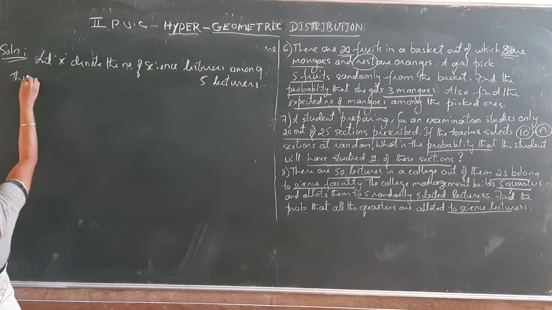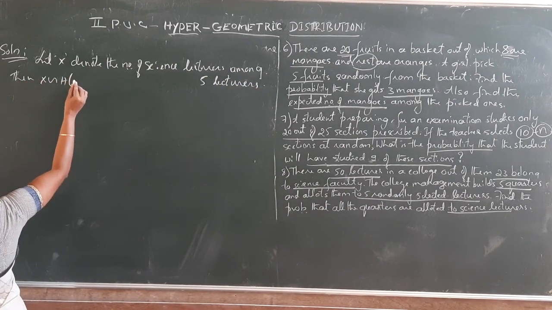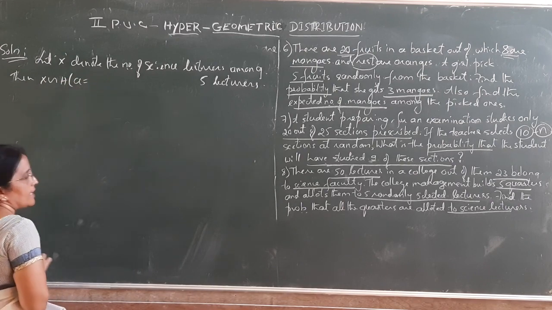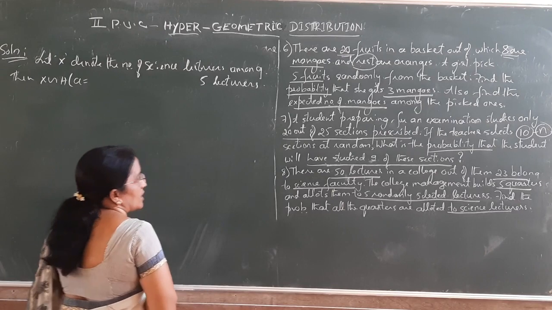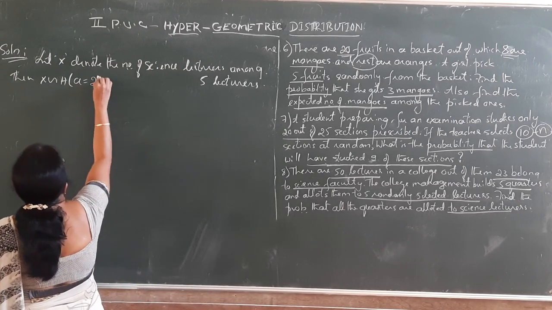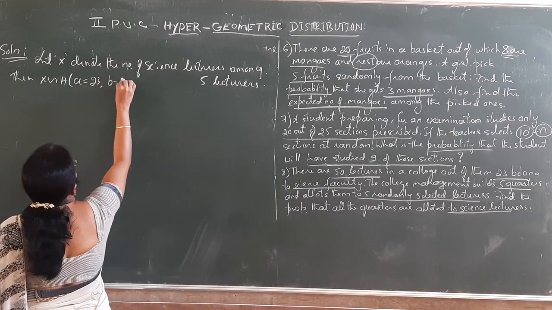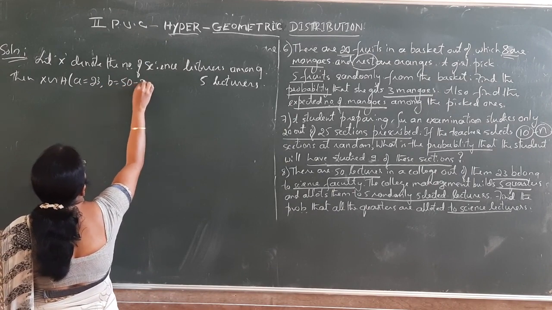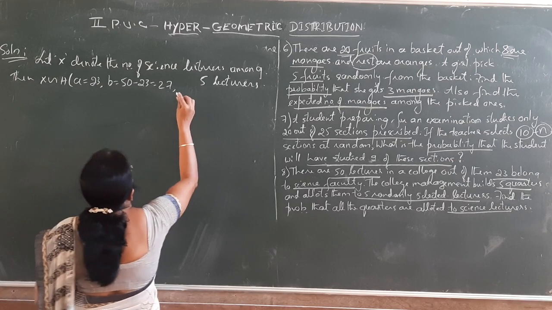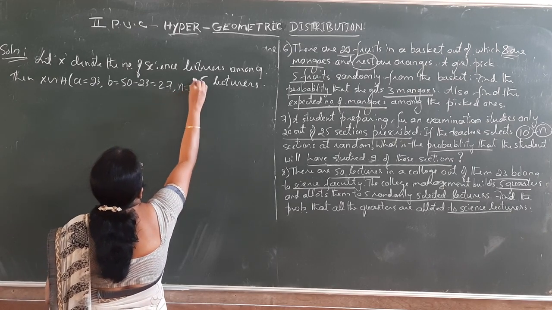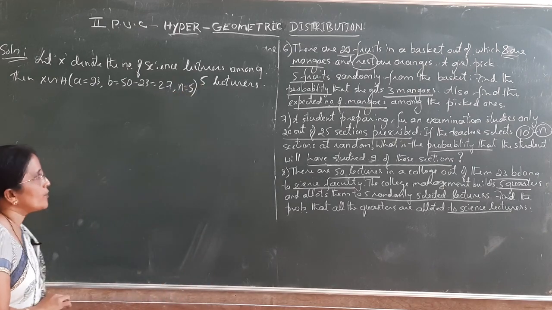Then x follows the hypergeometric distribution, where A is the number of science lecturers in the group, which is given as 23. What is B? The total number of lecturers is 50, so 50 minus 23, that is 27, belong to the non-science faculty. Next, n, the number of lecturers selected, is 5.